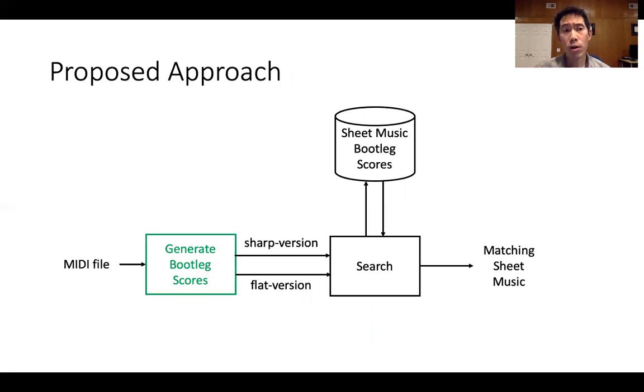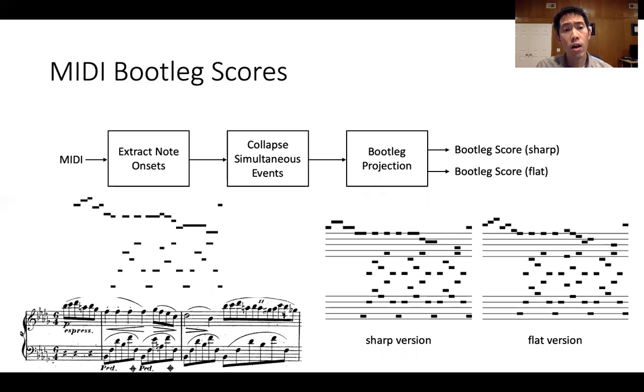The second main part of our proposed method is to convert the MIDI files into bootleg scores. For each MIDI file, we first extract a list of note onsets and then collapse simultaneous note onsets into events.